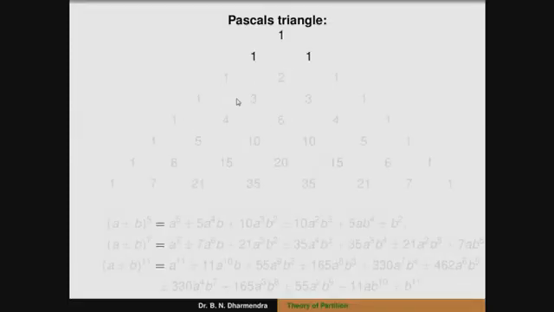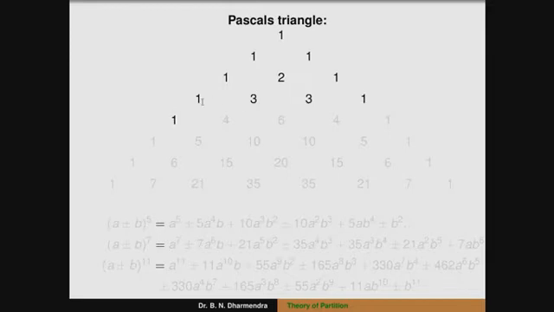We can observe here 1 is 1, and again the next one is 1. If we take the next one, we can add these two numbers; that is the middle term, the coefficient of ab: 1 plus 1, that is 2. Again the coefficient of b square is 1. In a similar way, in the table, 1 is the coefficient of a cube. Next, 1 plus 2 is 3, so the a square b coefficient is 3. Again, adding 2 plus 1 gives 3. Next one is 1. In a similar way, we take a plus or minus b whole to the power of 4, that is 1.